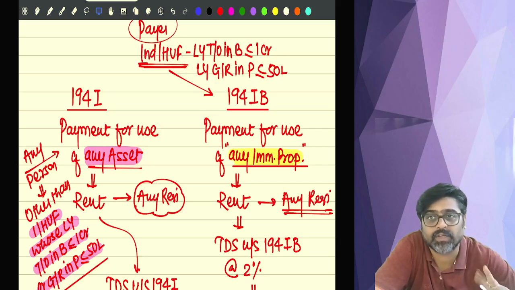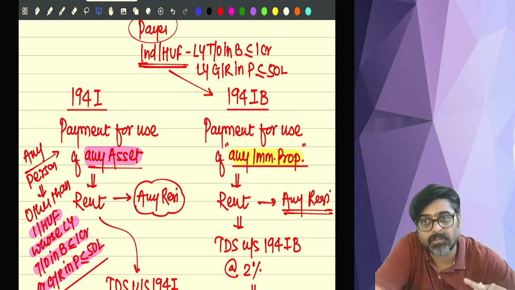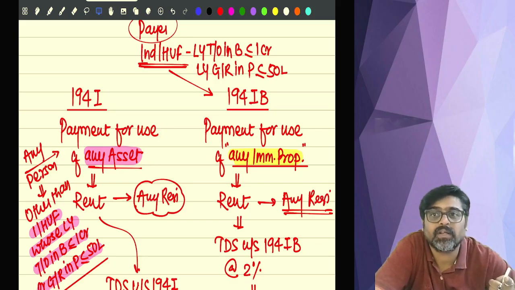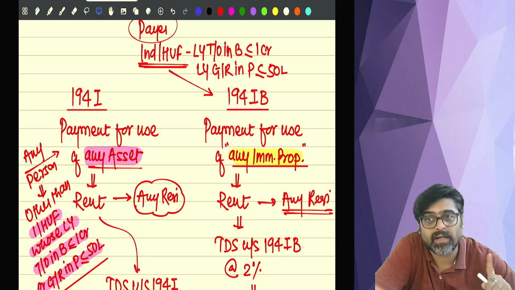Always do these two sections together, because the rate and the threshold and everything is the same. The only difference is the payer and the asset. In 194I, all assets are covered, but one payer is not covered.